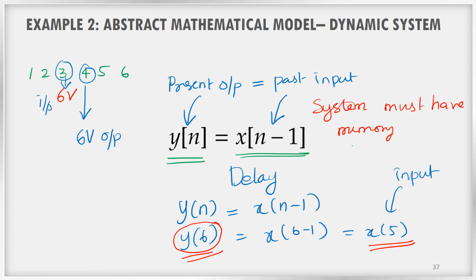Because otherwise, how can we get the past input values? Because past is past, gone is gone. How can we get back the past input? Only if some kind of memory is present in the system, we can get the past input as the present output. So such systems are known as dynamic systems.